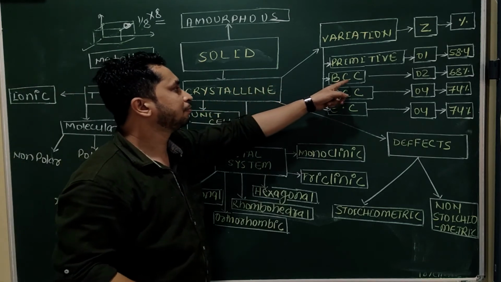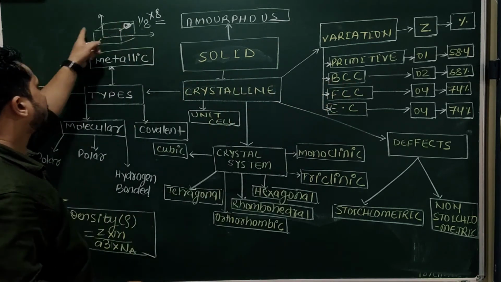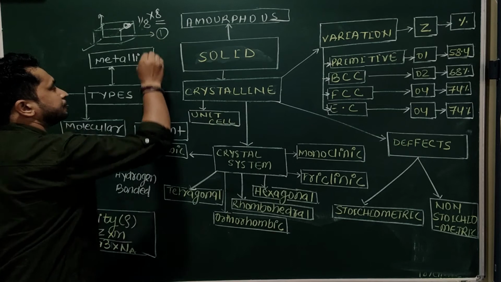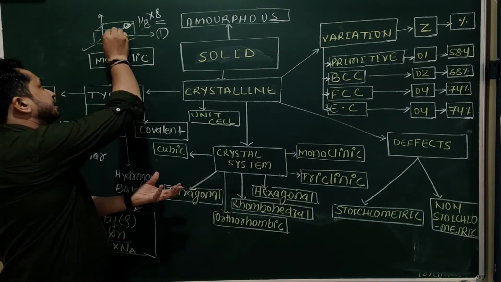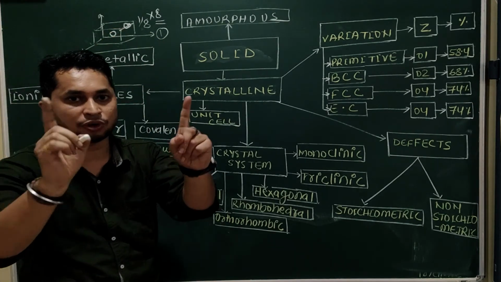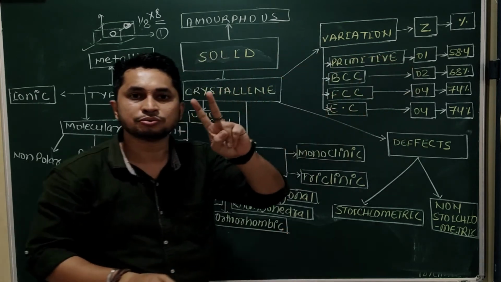Second, body centered. All the corners contribute 1 atom, and 1 atom is present inside this unit cell. That means 1 plus 1 is equal to 2.